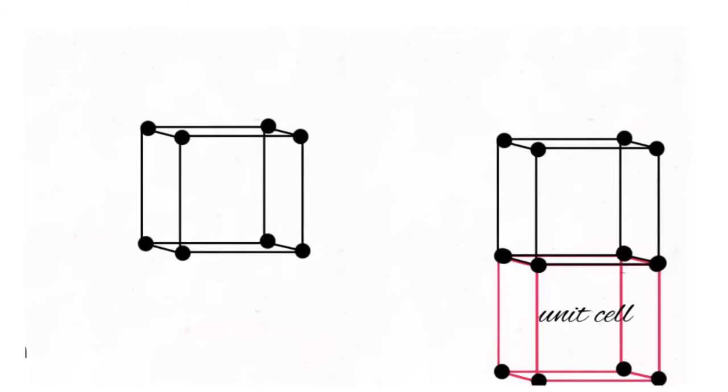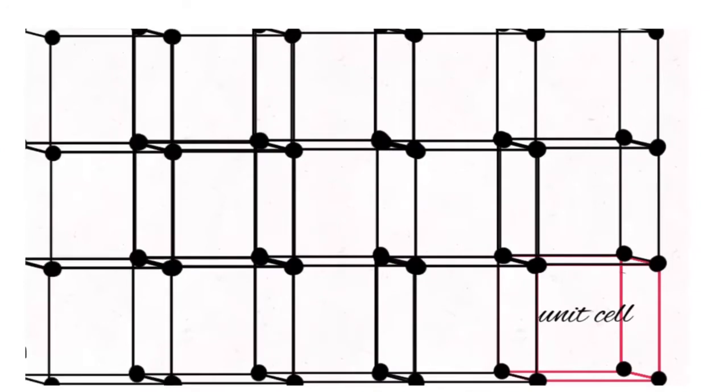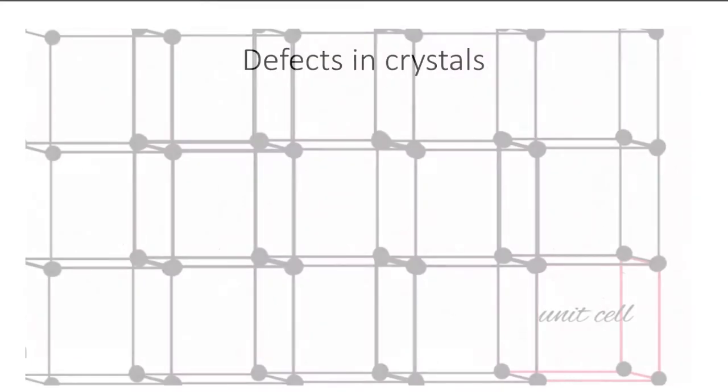So when we talk about the solid crystals, we say that they have a definite shape, they possess a definite structure as molecules and atoms which are compactly packed in them. They possess a repeated arrangement called unit cell. Some unit cells have imperfections. The irregularities or interruptions in regular pattern of a crystalline solid are called crystallographic defects. So, these crystallographic defects can be of different types, and these are called as defects in crystals.